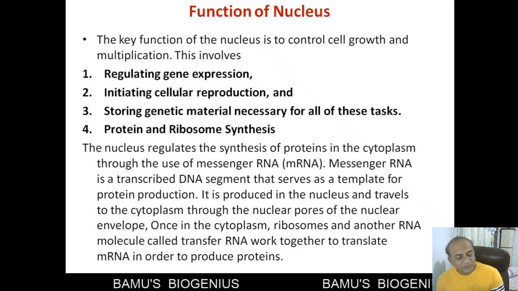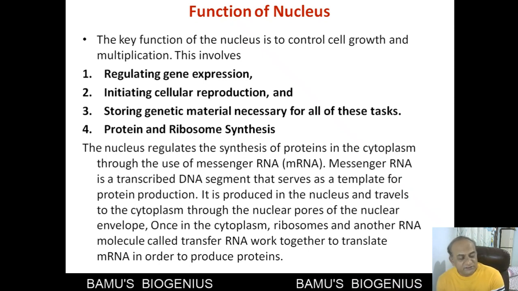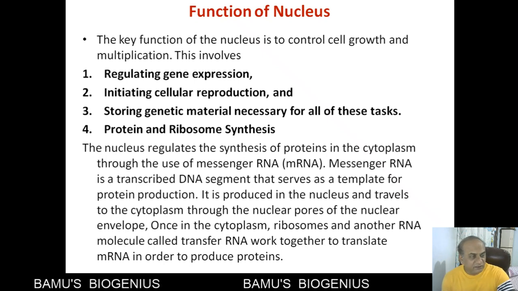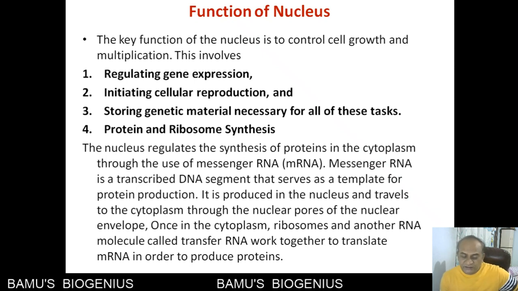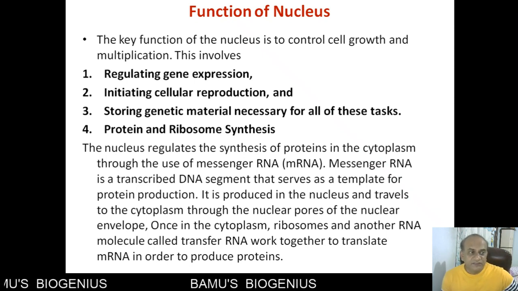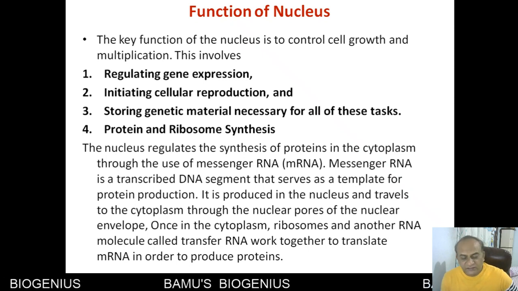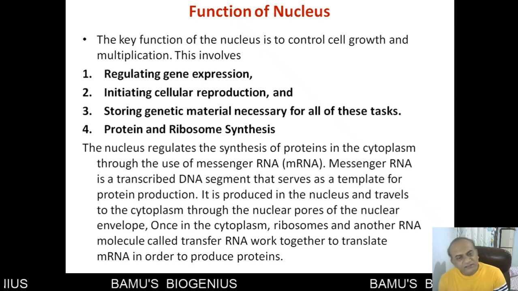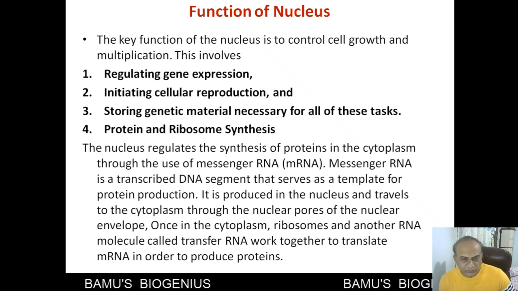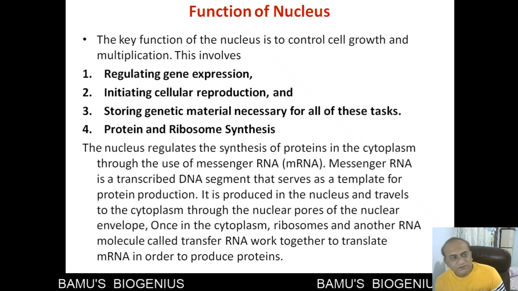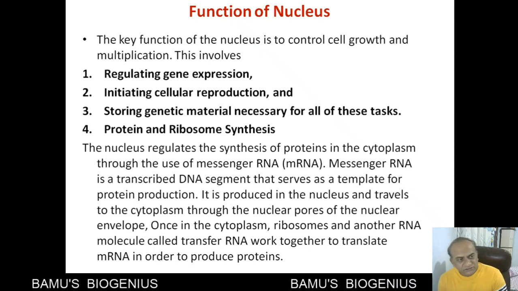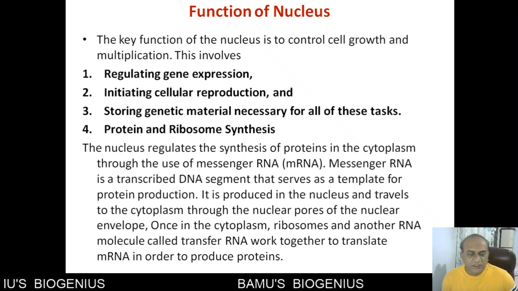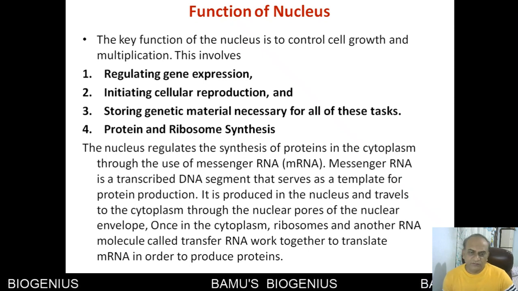That means the mRNA is first synthesized or transcribed on a DNA, and then it is taken to the cytoplasm, where the ribosomes attach to it and synthesize the protein. So the mRNA is synthesized in the nucleoplasm and then transported to the cytoplasm via the nuclear pore. Similarly, the various kinds of ribosomal RNAs are also synthesized in the nucleoplasm, then assembled in the form of a ribosome, and then taken to the cytoplasm.